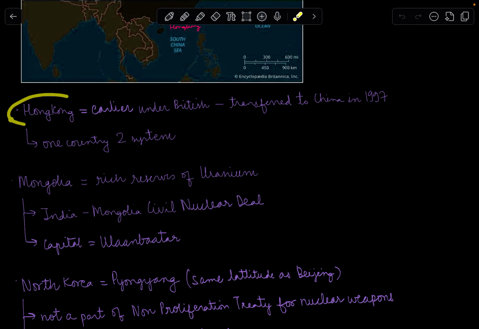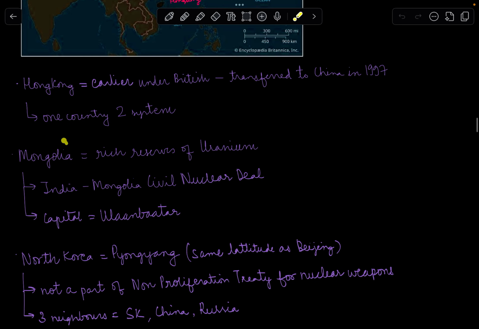First is Hong Kong. So it was earlier under British rule, which was then transferred to China in 1997. So the British actually transferred Hong Kong to China in the year 1997. So it is the country where there is one country, two systems rule. So different contentions over that as well. Anyways, the other country is Mongolia.